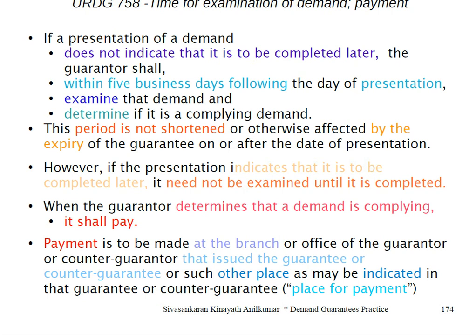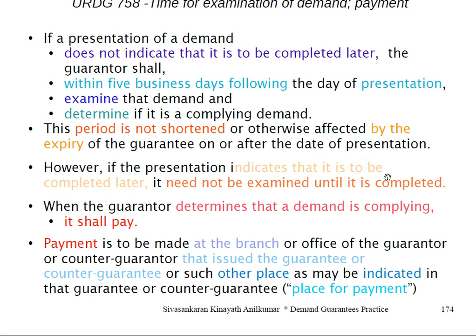When the guarantor determines the demand is compliant, it shall pay. So within 5 business days, examine and determine if it is compliant, and when it determines it is compliant, it shall pay within that period. The period is not shortened or otherwise affected by the expiry. So if the document is presented today and the guarantee expires tomorrow, still within 5 business days following the day of presentation, the guarantor may examine and determine.